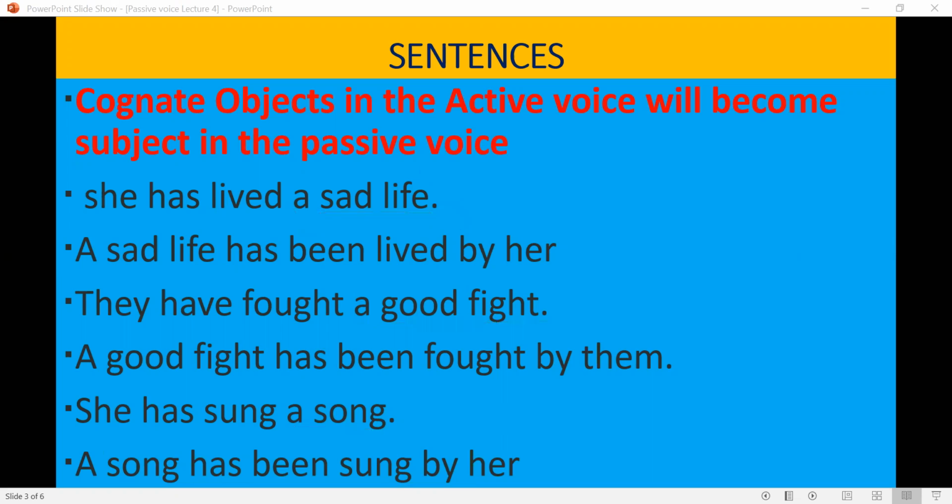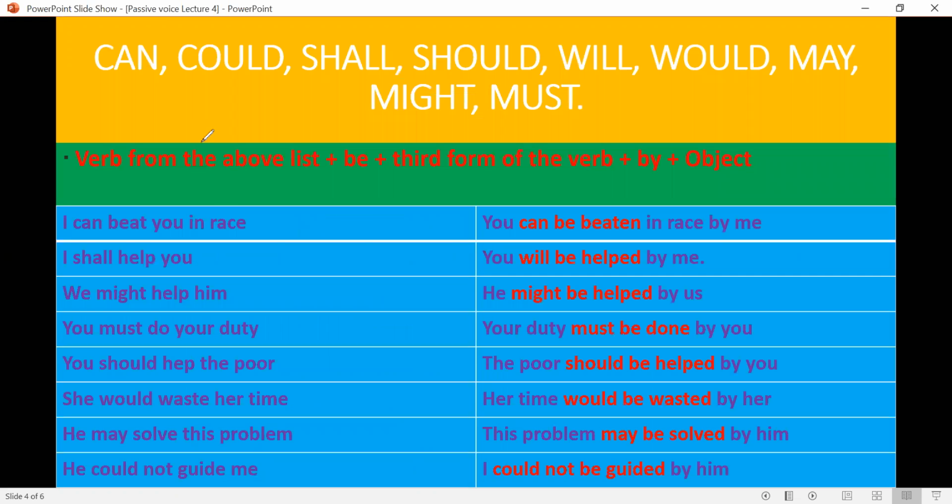This is the usage of cognate objects. Now, how can we use can, could, shall, should, will, would, may, might, must? With these words, or modal auxiliaries as we call them, we use the first form of the verb. In passive voice, we will add be, because the third form is used with be.